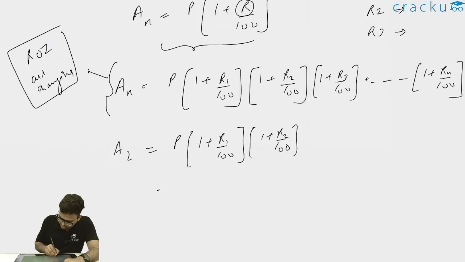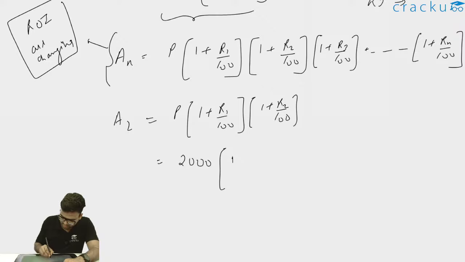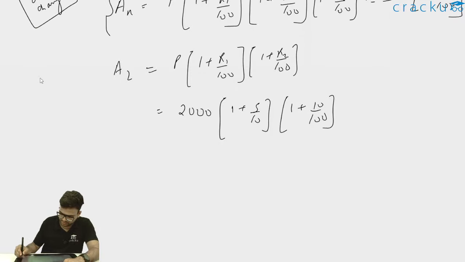Now A2 will be, what is the principal amount? Principal amount is rupees 2000. What is the rate of interest? R1 is 5% and R2 is 10%. So 1 plus 5 by 100 into 1 plus 10 by 100. So this is 2000 into 1.05, which will be equal to 2100.